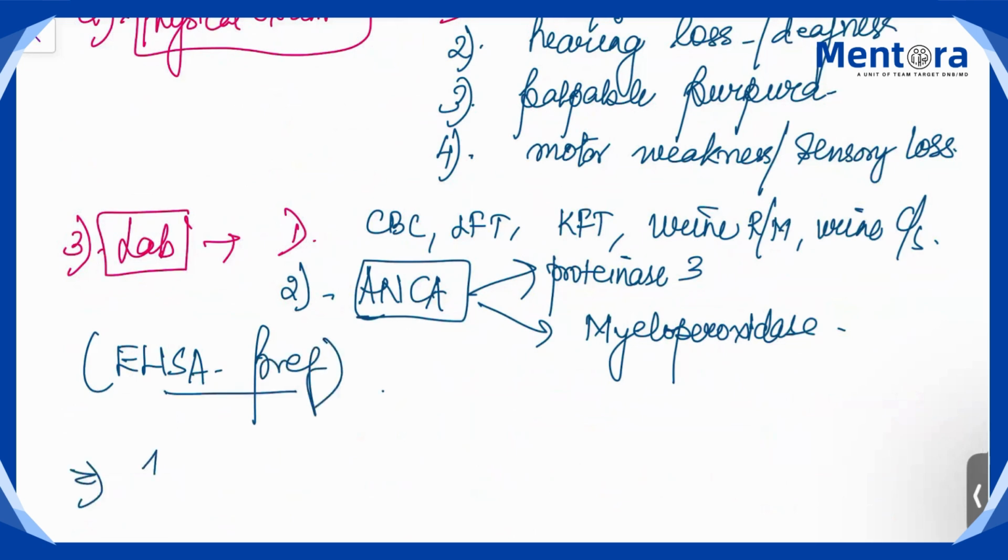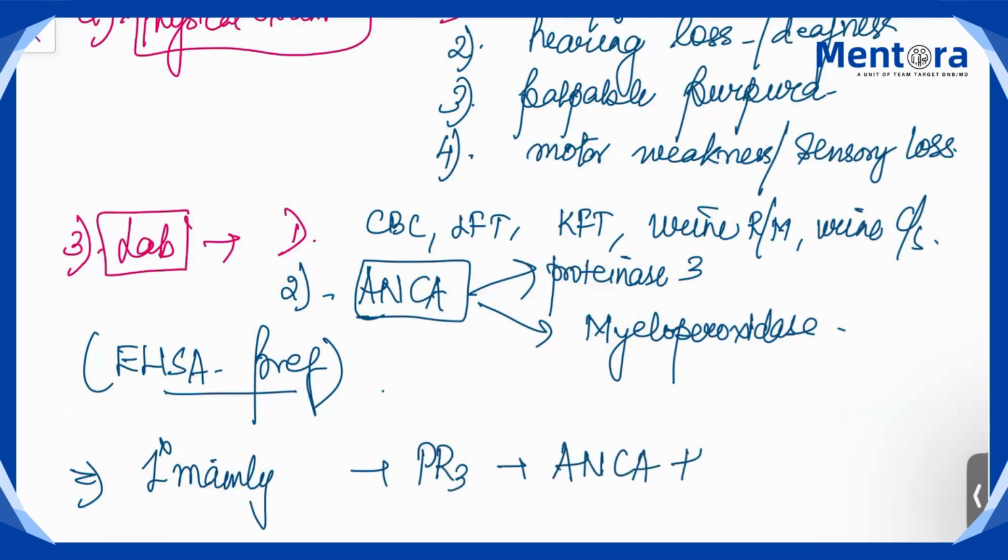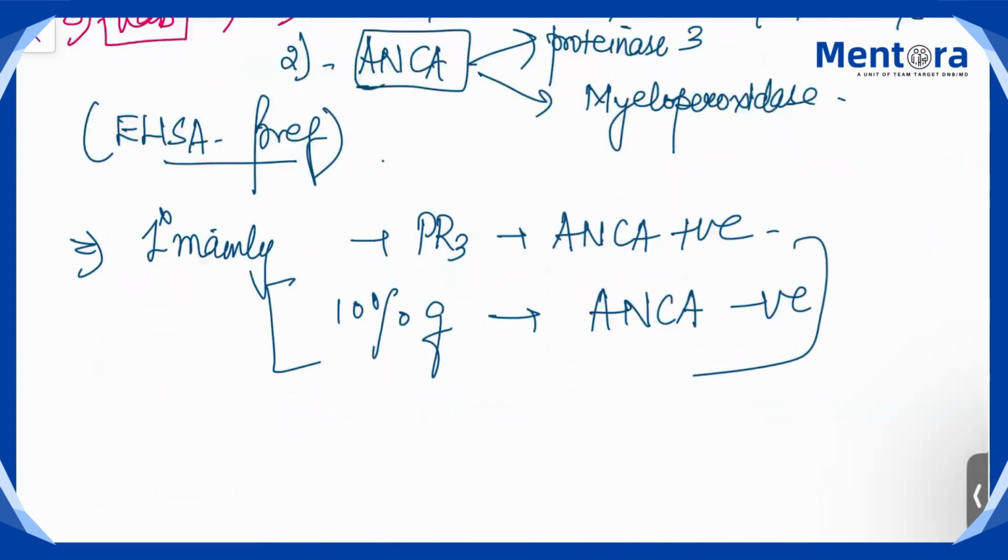So this Wegener's is primarily proteinase 3 ANCA positive, and 10% of the cases of these Wegener's can be ANCA negative also. So that is why we say never rely only on investigation. It is not 100% that patient will come out to be ANCA positive. 10% of cases are there in which there will be ANCA negative cases also. And other investigations, as we have already seen, CBC, serum creatinine, urine analysis, urine segments.